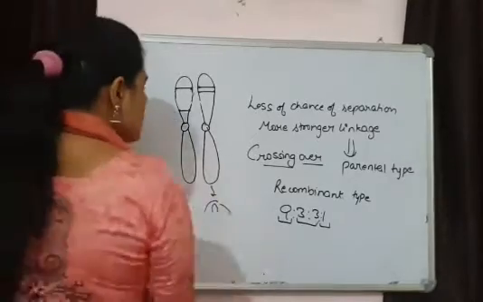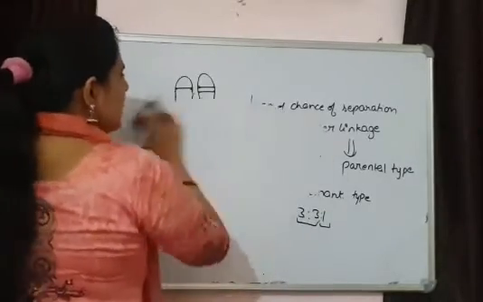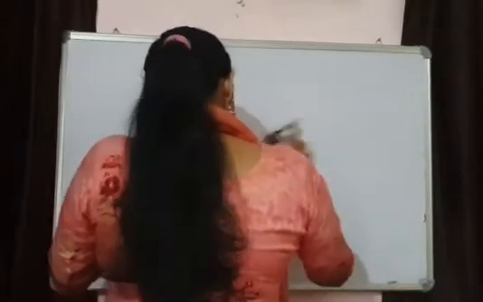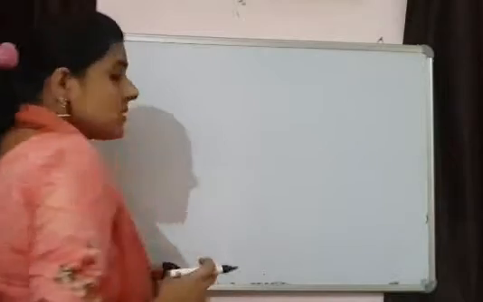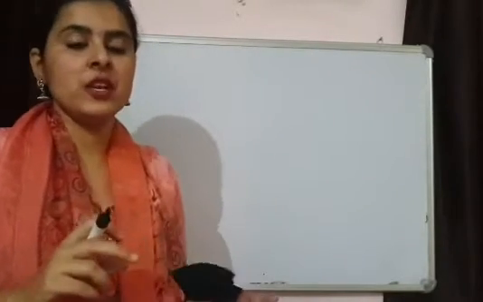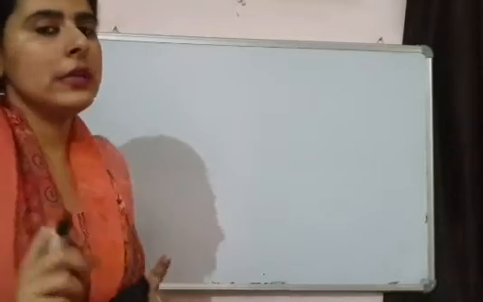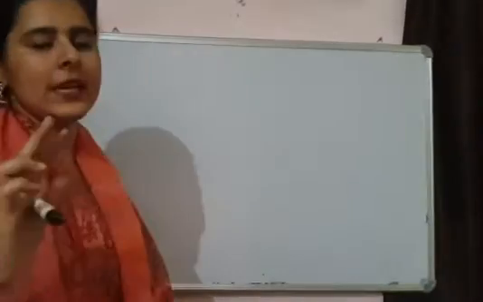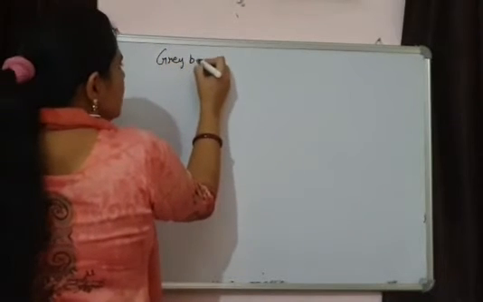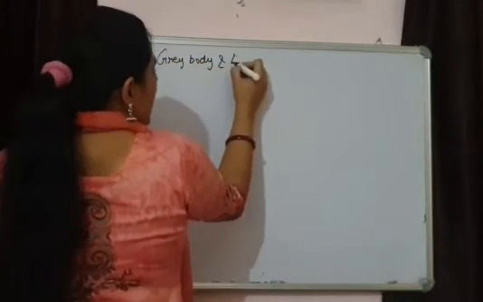Let's make a cross, taking again the example of the fruit fly, to see how this dihybrid phenotypic ratio will change when we are talking about linked genes. Suppose I am taking again two characters. One is grey body and long wings.